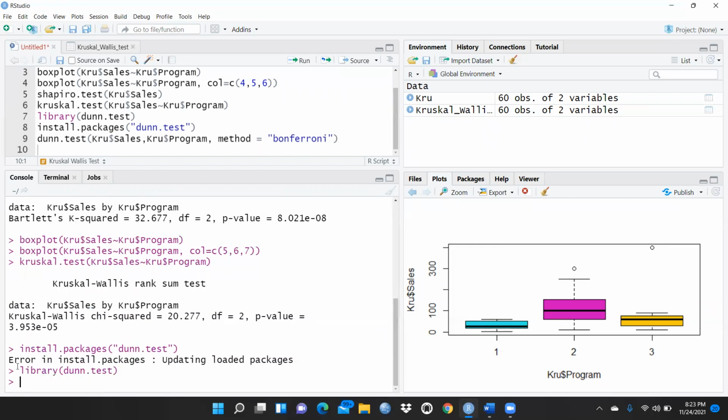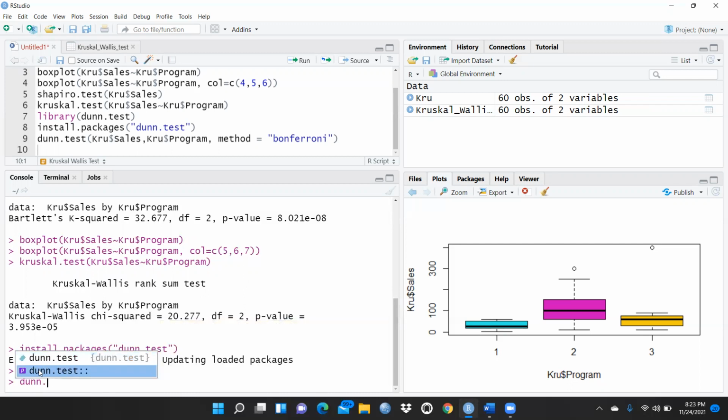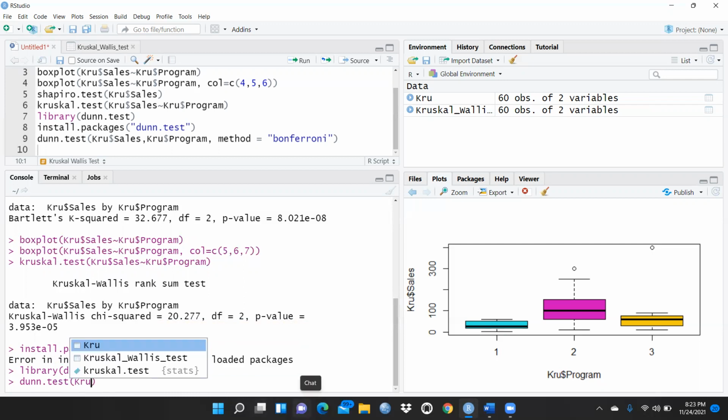So now for the post hoc test, I have to write dunn.test. Simply you will select this, and you have to write kru, which is my file name, and then the $ sign, and here you will write sales, comma, and then again the same file name, and again the $ sign, and then here you will get the program.